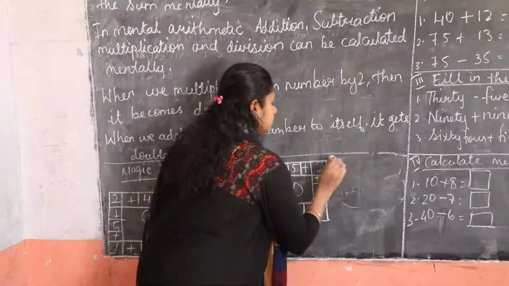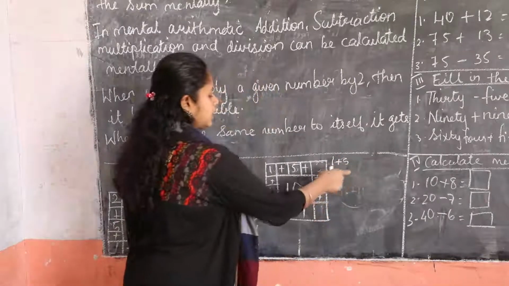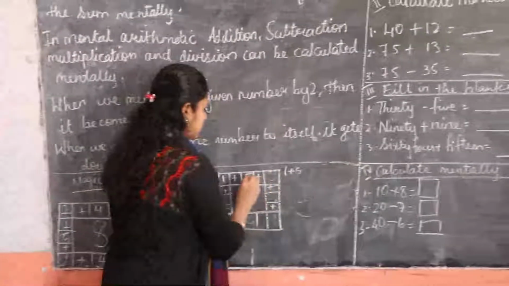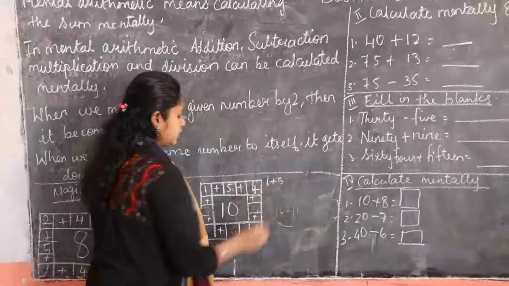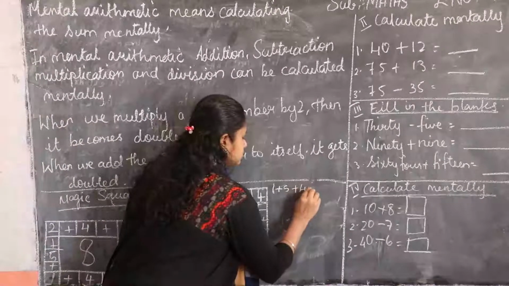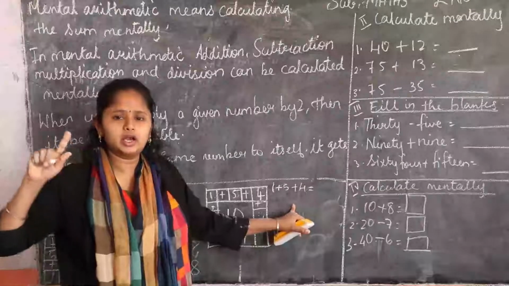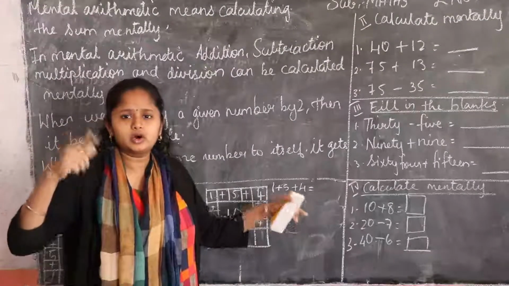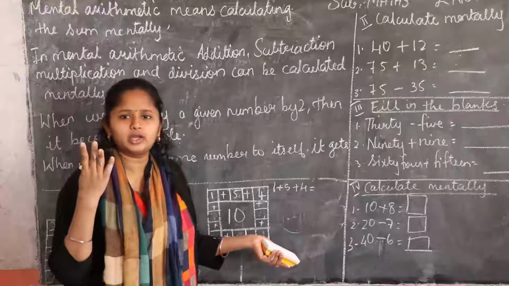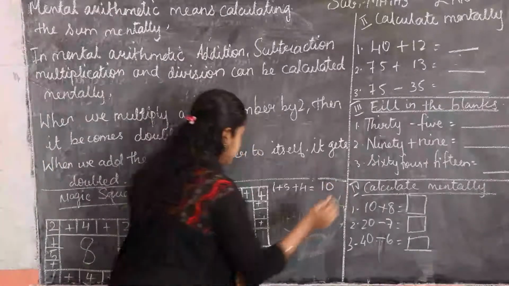So 1 plus 5 is 6. Now we'll add 4 here. Okay, so 6 is there. 6 plus 4 is how much, children? 6, 7, 8, 9, 10. So we can count the numbers by our mind only. 4 times if we count, we get the answer 10.